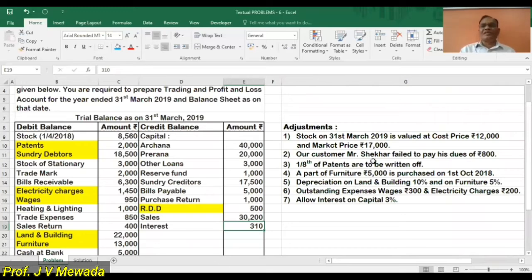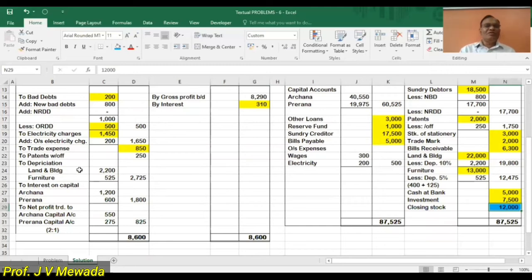Second, our customer Shekhar has failed to pay. This is a new bad debt. So our new bad debts here in the formula, new bad debts 800. So we are adding 800 to the bad debts and we are subtracting 800 from the debtors.